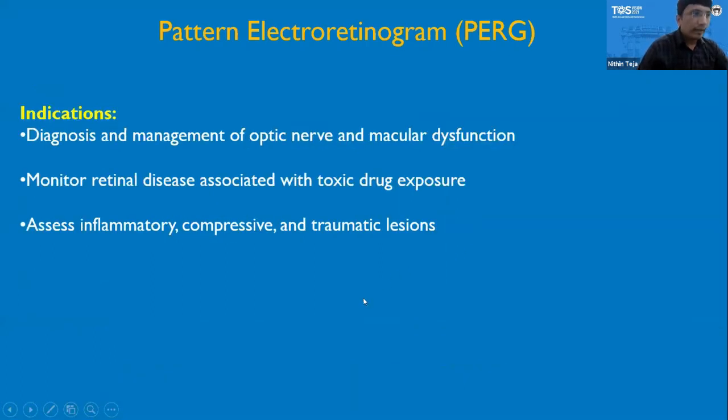So moving on to the indications of a pattern ERG, it is useful in diagnosis and management of optic nerve and macular dysfunction. It is used to monitor retinal diseases associated with toxic drug exposure, and also used to assess inflammatory, compressive, and traumatic lesions.